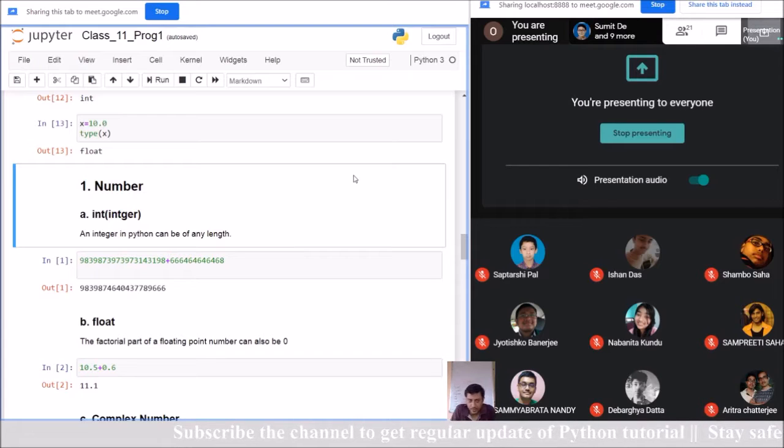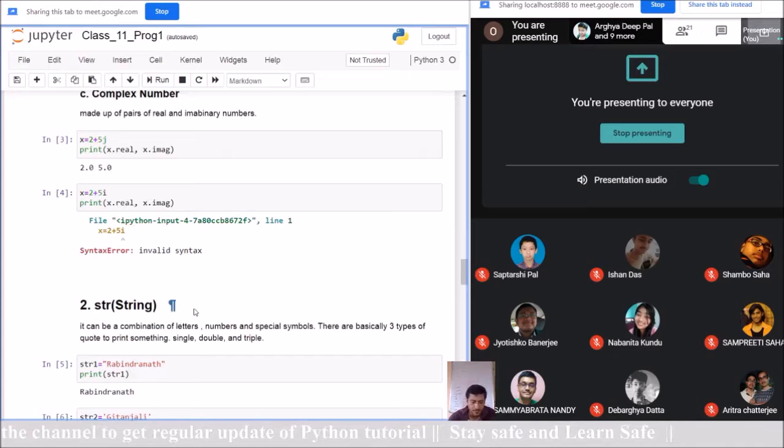So what we are discussing now is variables and data types. Under variables and data types, we first started with the number data type. Under number data type, we discussed integer, float, and complex. After that, we started with string.